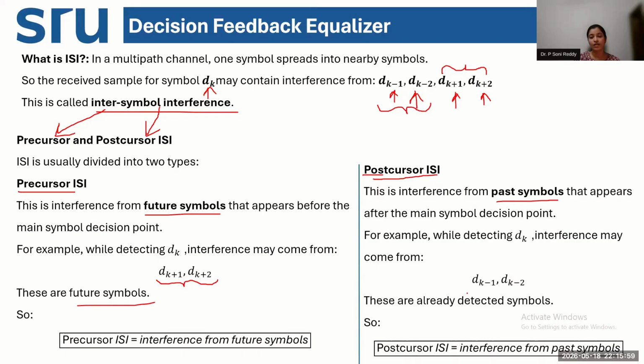Post cursor ISI means when I'm transmitting my past symbols, what was the error that was estimated by the equalizer in the feed forward filter section, and that error is actually fed to the feedback section and then passed on to the feed forward section when we are doing future symbol estimation. Clear? So pre means future, post means past symbol. We are going to use the past symbol decisions to correct the future symbol ISI. This is what is there in your decision feedback equalizer.